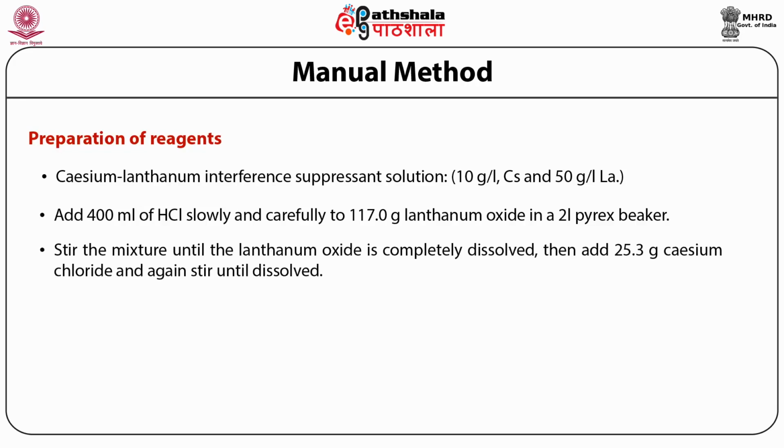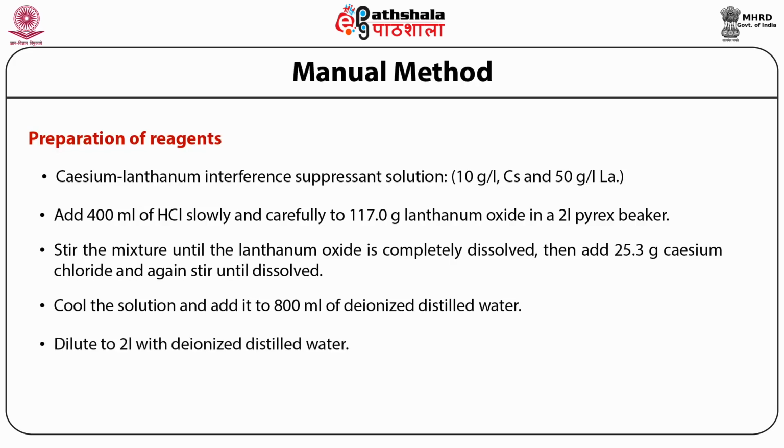The mixture is stirred until lanthanum oxide is completely dissolved. After that, 25.3 grams of cesium chloride are added and the mixture is stirred again until all the substance is dissolved. The solution is cooled and 800 ml of deionized distilled water is added to it, and ultimately the solution is made up to 2 liters.